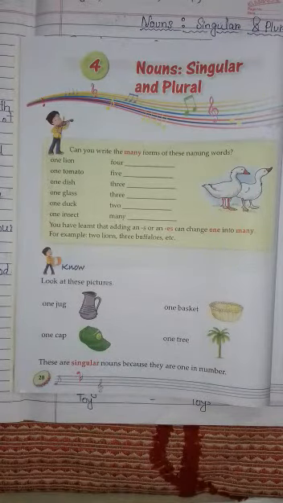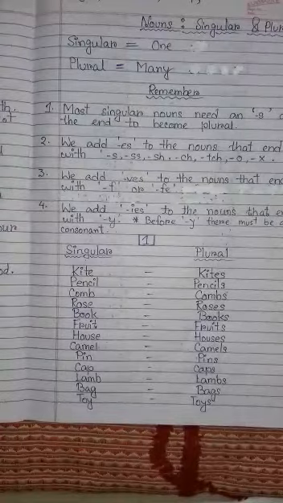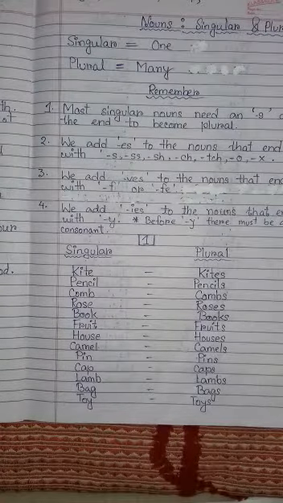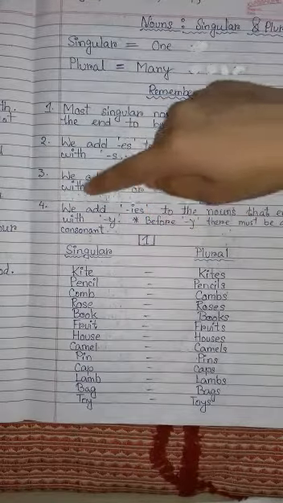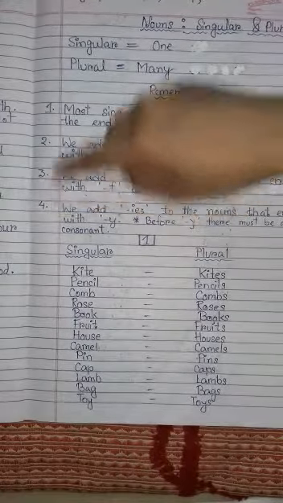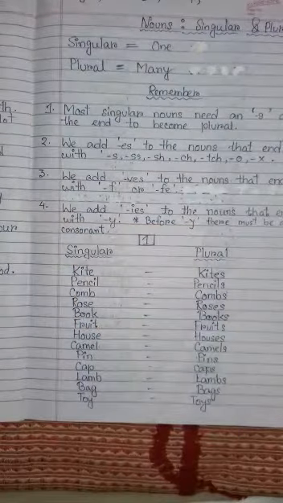This is the third part of our topic, nouns singular and plural. Earlier we have known and tried to understand rules number 2 and 3, and in this video we would understand rules number 4 and 1. So first we would know rule number 4.